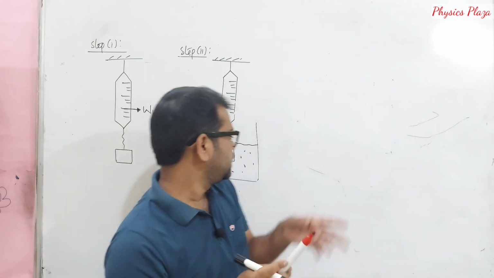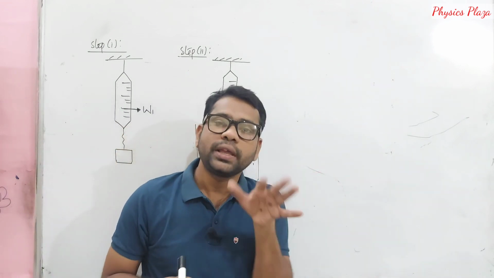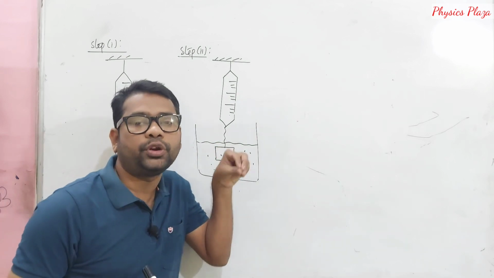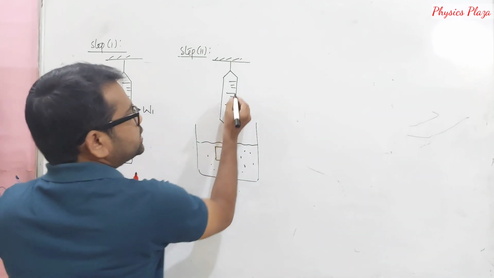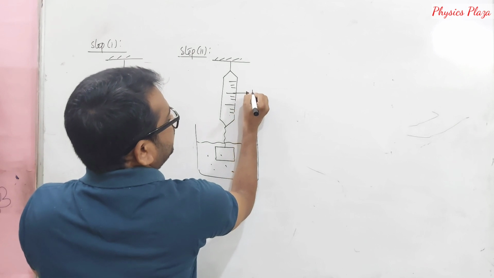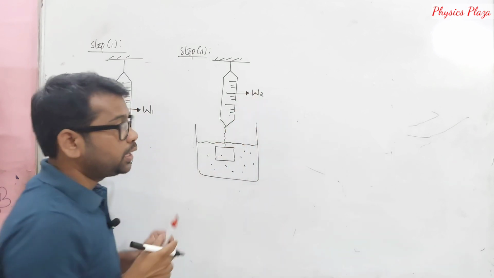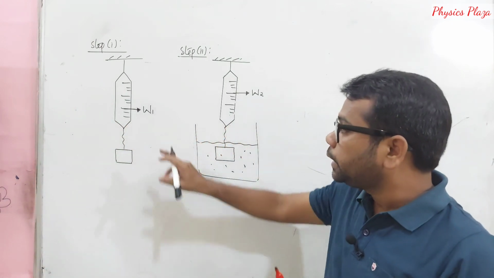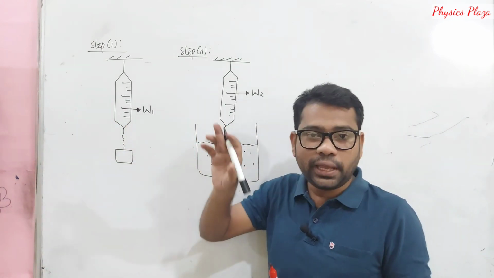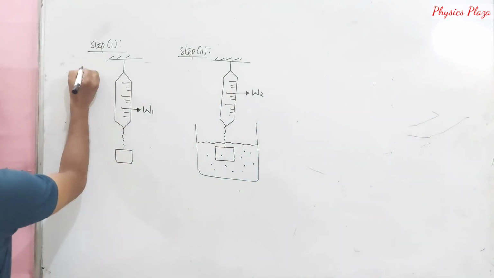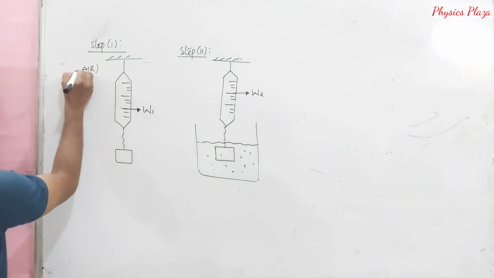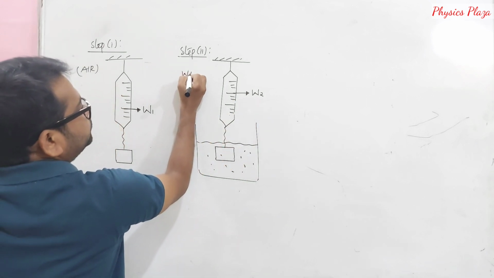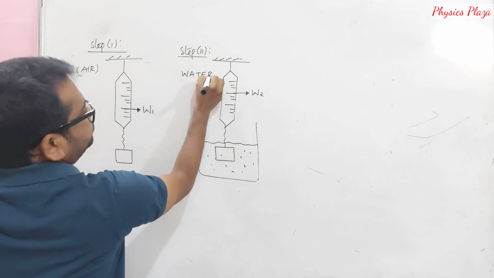It is immersed, of course depending on the densities. In general, we expect that the solid will be immersed in the fluid. Now, in this case, let us calculate W2. Try to understand, children. W1 and W2 are both weights of the body, but the difference is that W1 is the weight of the body when it is placed in air, whereas W2 is the weight of the solid when it is placed in a liquid, let us say water.